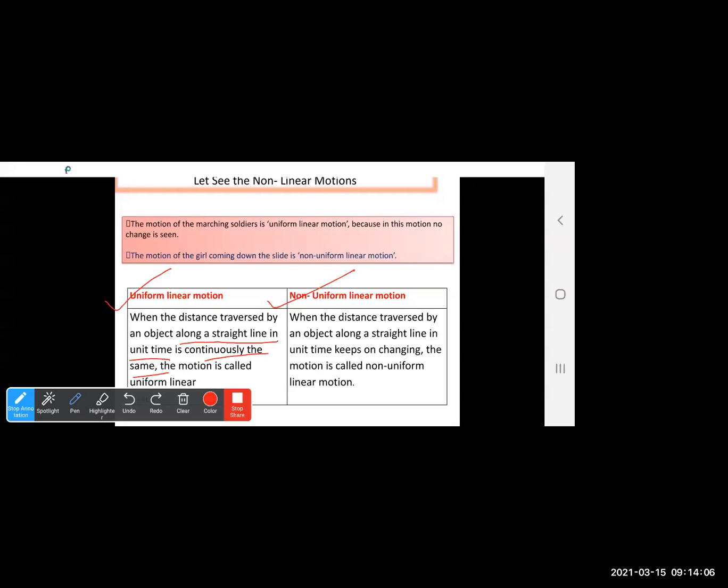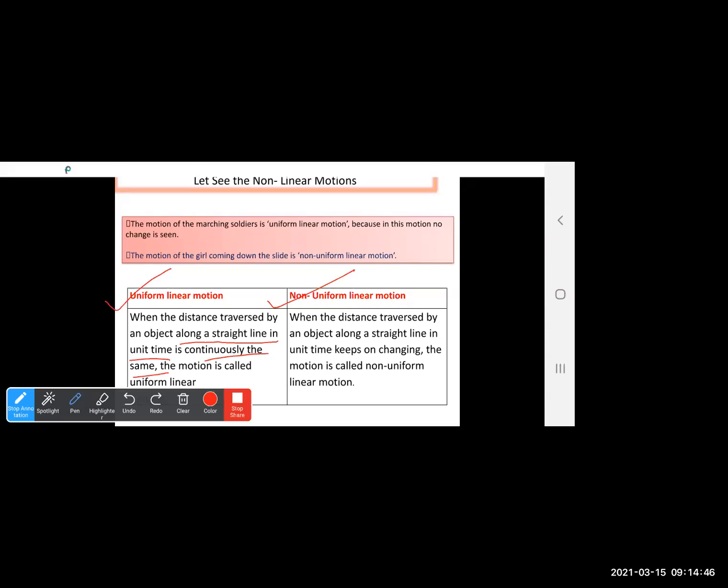Okay, if I want to measure their motion for 1 second, if within 1 second the motion is continuously the same, or if within 1 minute the motion is continuously the same, we will categorize the motion of that object under uniform linear motion. But if within a second or within a minute the motion keeps on changing, then we are going to categorize that object under non-uniform linear motion. Remember, the condition is both the objects should travel in a straight line.